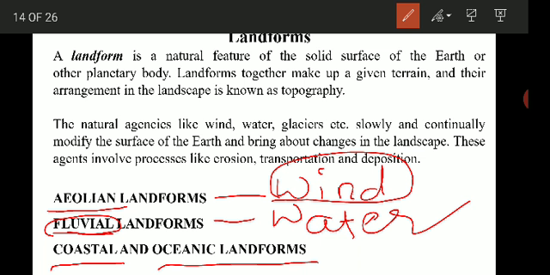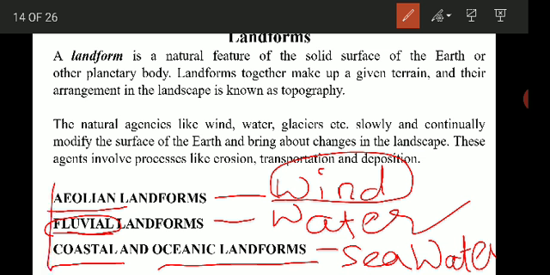So coastal landforms are those wherein the sea water is involved in bringing out the changes and forming the different landforms. Sea water is the active agent. Then glacial landforms, where the glaciers play the important role. For now we are going to discuss all these different landforms in detail one by one. So first we will discuss the aeolian landform, that is the landforms formed by wind.